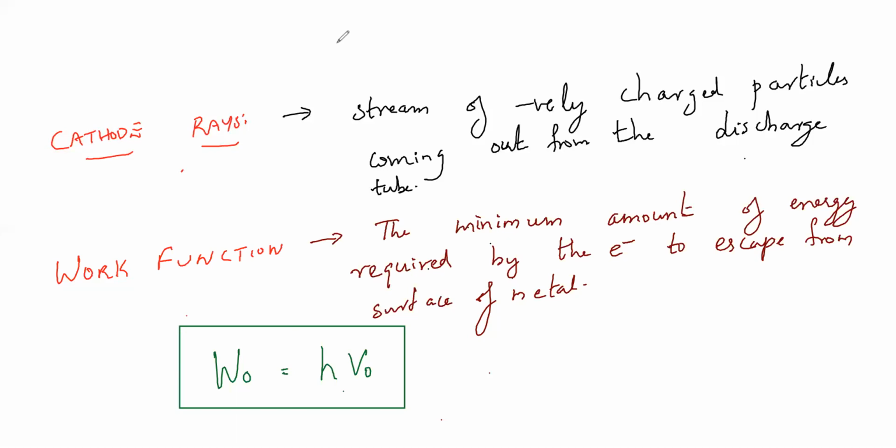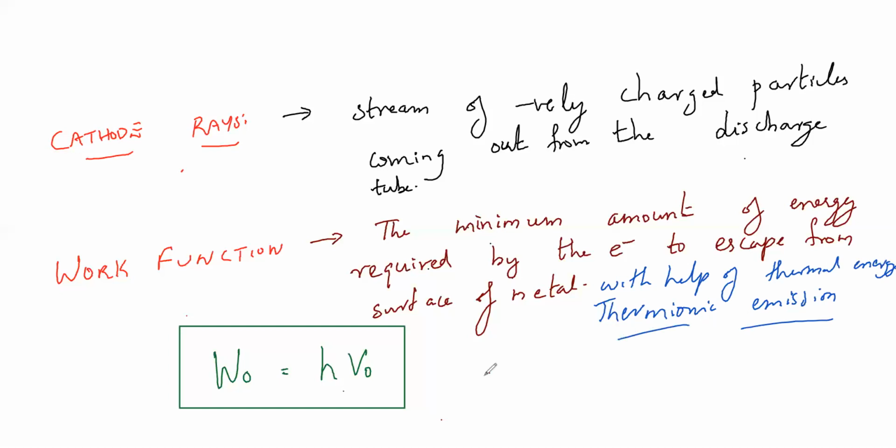If you're finished, one more shortcut trick I'll tell you for how to remember. Thermionic emission, same definition. The minimum amount of energy required by the electron to escape from the surface of the metal with the help of thermal energy or heat energy is called thermionic emission.